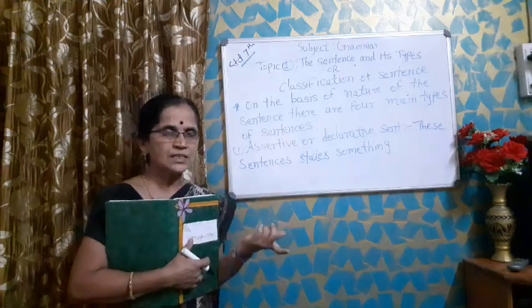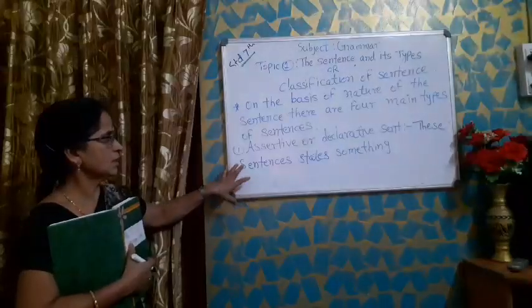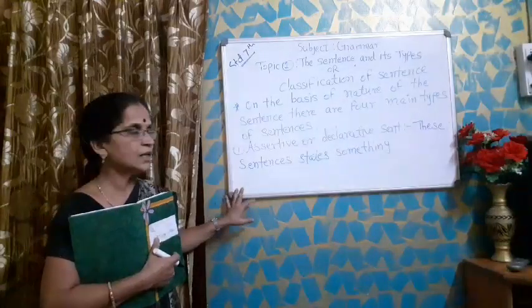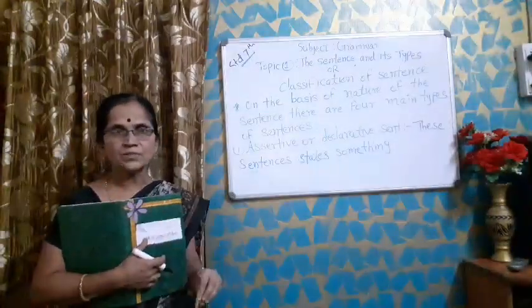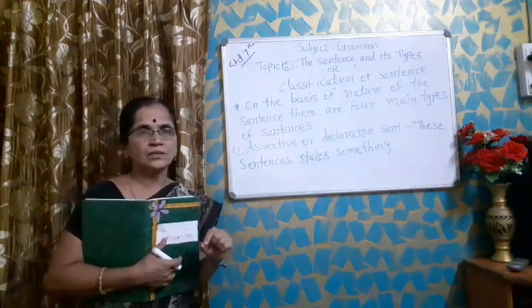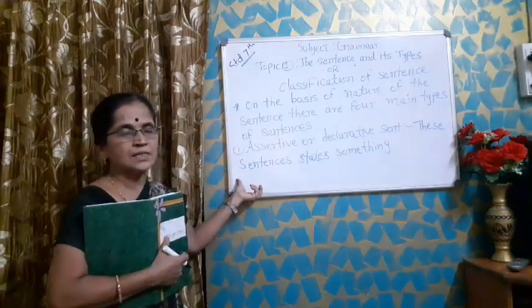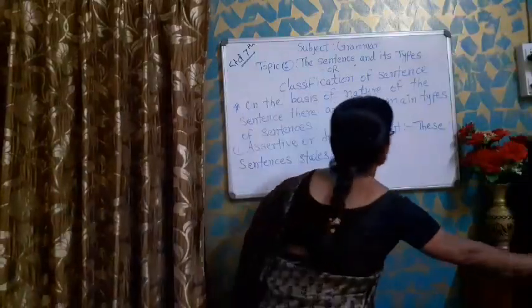The first sentence is affirmative and the second is negative. Now do you understand what is meant by assertive or declarative sentence? The sentence which states something or declares something, or just makes a statement, is said to be an assertive or declarative sentence.